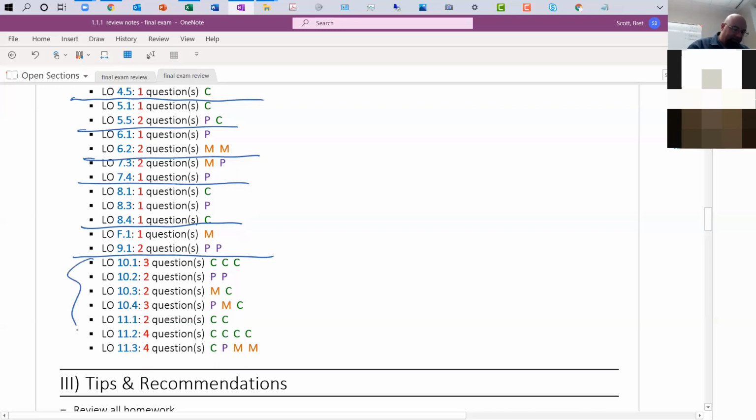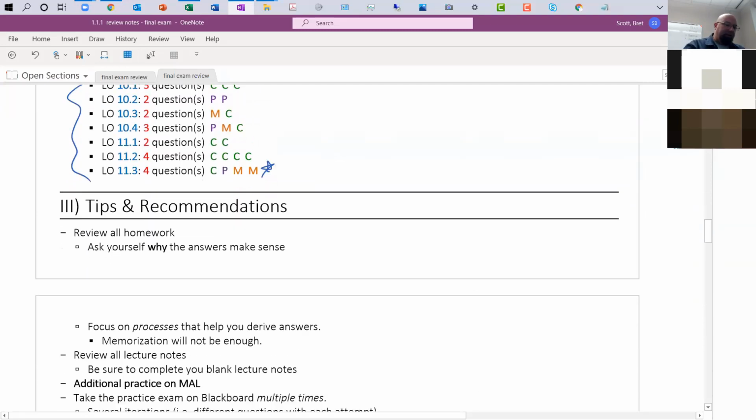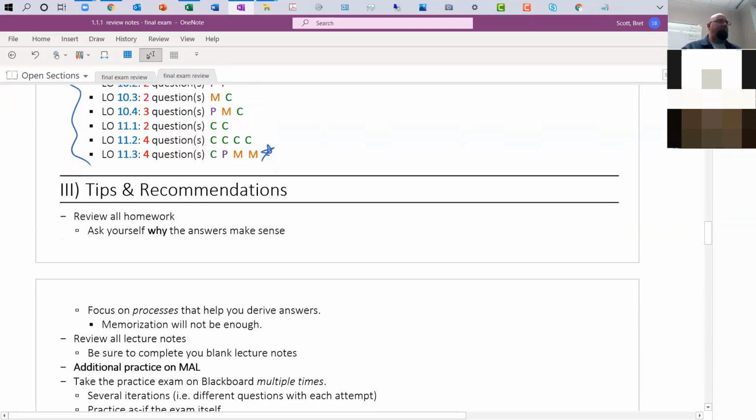Chapter 10 and 11, this is like the biggest chunk right here. 3, 5, 7, 10, 12, 16, 20. 20 questions broken down between the new materials. So make sure that you know your journal entries. Make sure you know, especially how to use the indirect method to create the statement of cash flows. A lot of conceptual questions, of course, are mixed in there, but I think a lot of you will be able to, as long as you've been practicing through the homework and been attending classes and asking me questions, you should be fine with a lot of those.